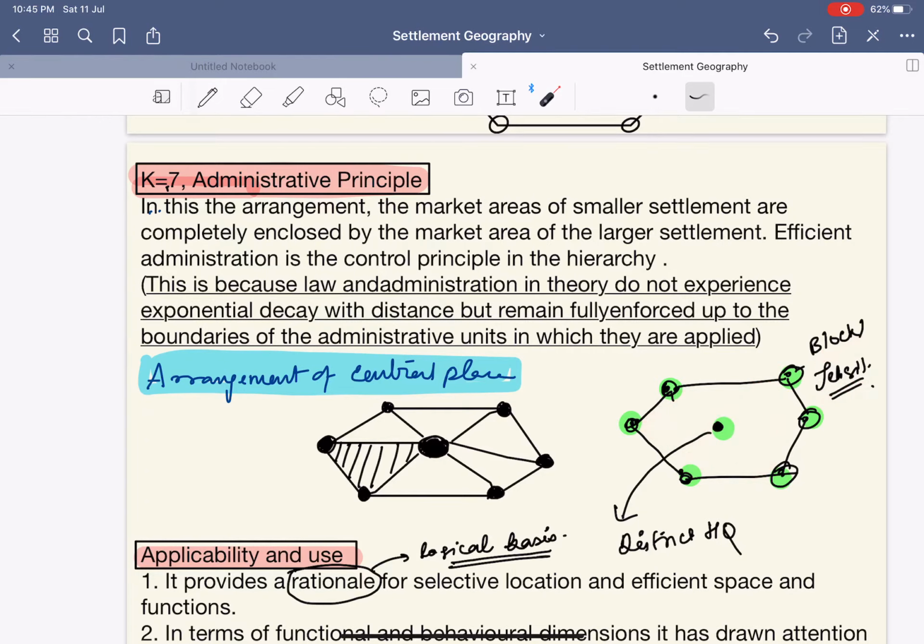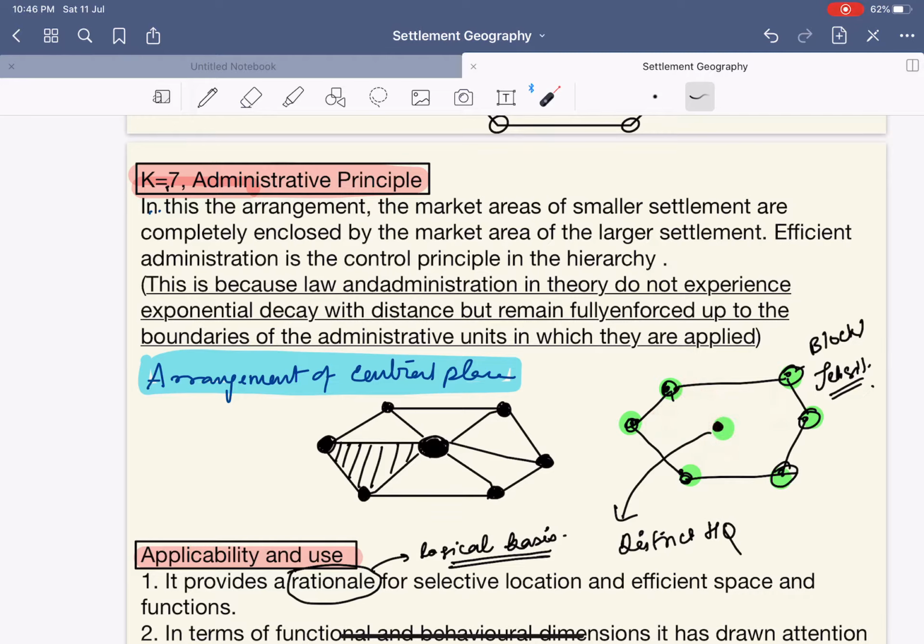In the administrative principle, in this arrangement the market areas of the smaller settlements are completely enclosed by the market area of the larger settlement. Efficient administration is the controlling principle in this hierarchy. If this is the larger place or marketplace, then it will have the administrative control over these smaller marketplaces.